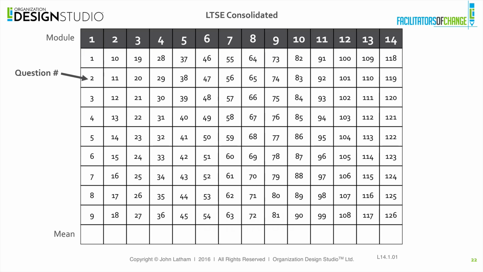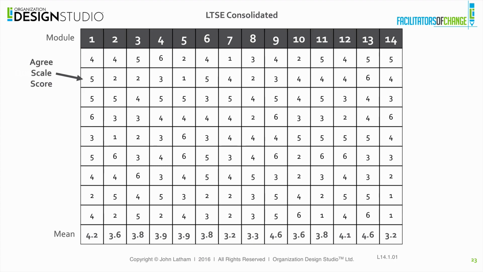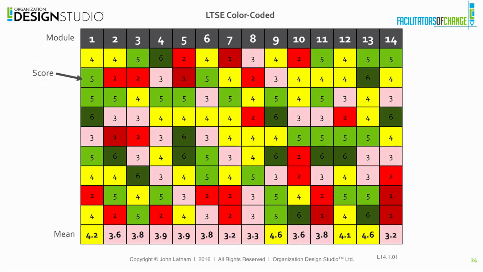So there are 126 total questions that you've answered in those 14 worksheets. And so you then replace the question number with the actual agree score scale. And then you can take those, add them up, and divide by 9 and get a mean for each one of them at the bottom. Once you've done that, you can then take the color codes and color code it, and that creates a different visual display for analysis.